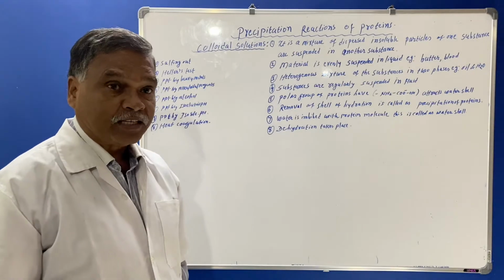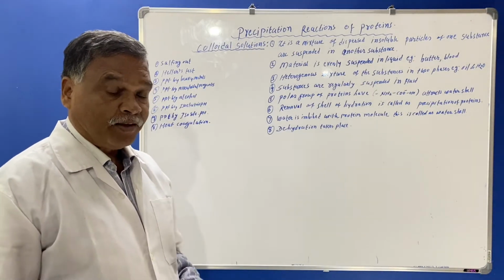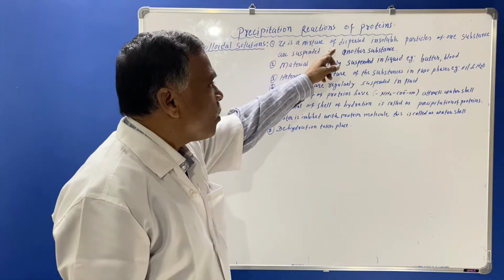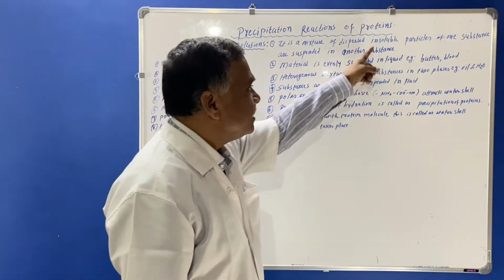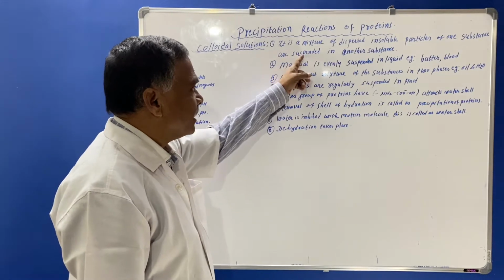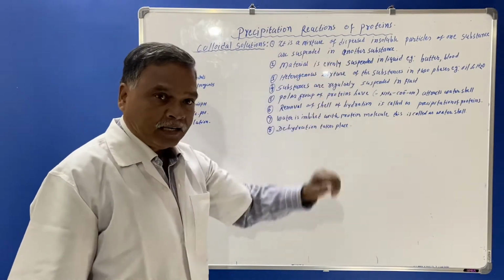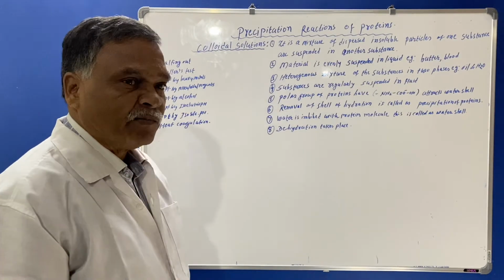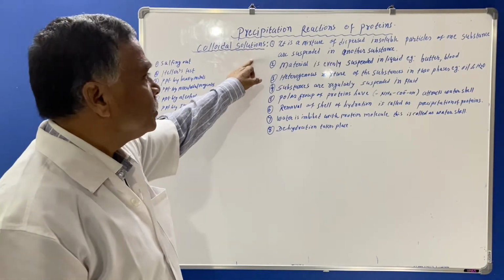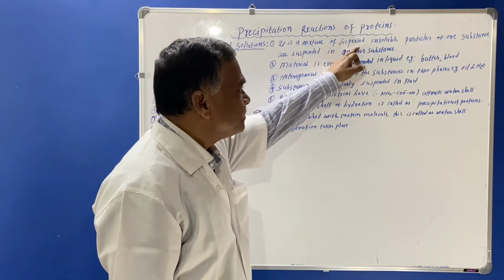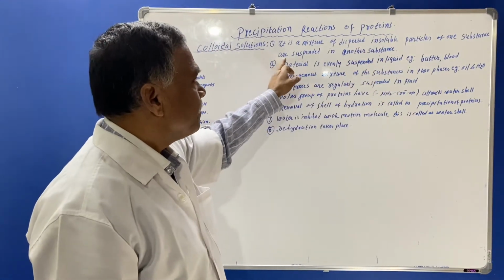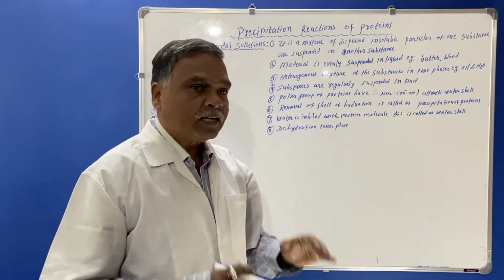The colloidal solution, if you define it, you can define it in such a manner that it is a mixture of dispersed insoluble particles of one substance suspended in another substance. So this is the definition of the colloidal solution. What are the colloidal solutions? It is a mixture of dispersed insoluble particles of one substance suspended in another substance.